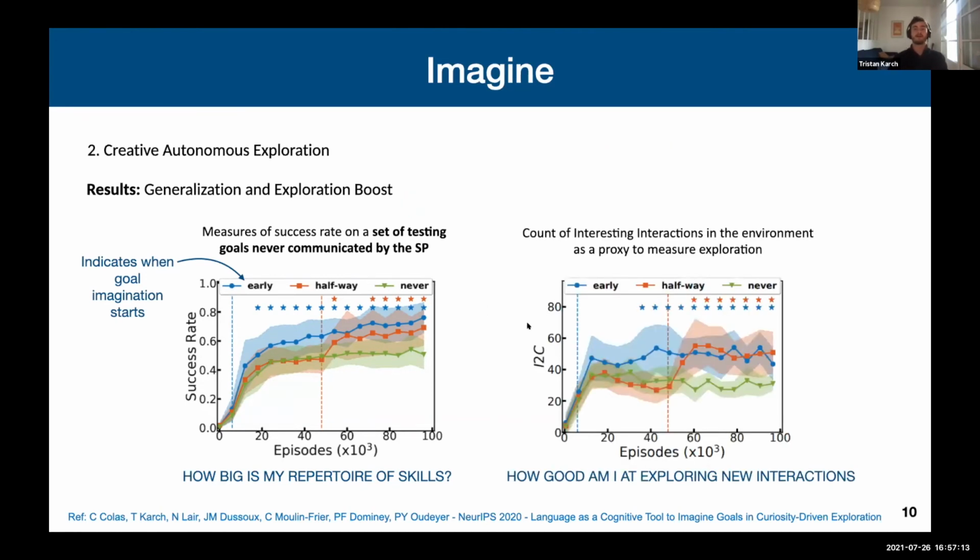We also look at how good our imagination is for exploration. For that, we simply use a count of interesting interactions in the environment as a proxy to measure that. And we can see here again that goal imagination is good for exploration.